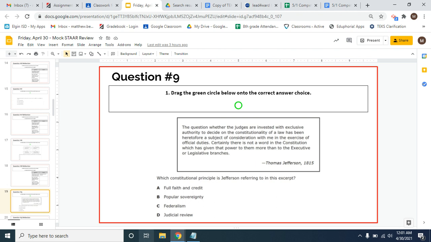It's the power of judicial review. So D would be the correct answer here, because judicial review essentially means that the courts can look at a law and decide if that law is following the rules of our government or not. And if it's not following the rules, if it's unconstitutional, it is no longer allowed to exist. So it would be struck down. And that is the power of judicial review.